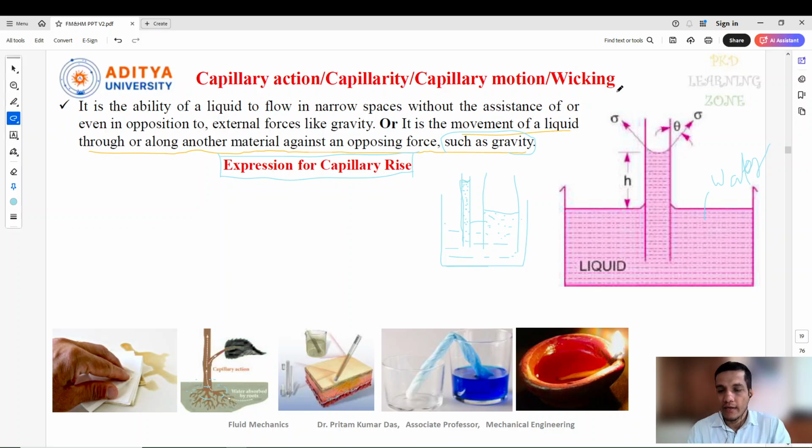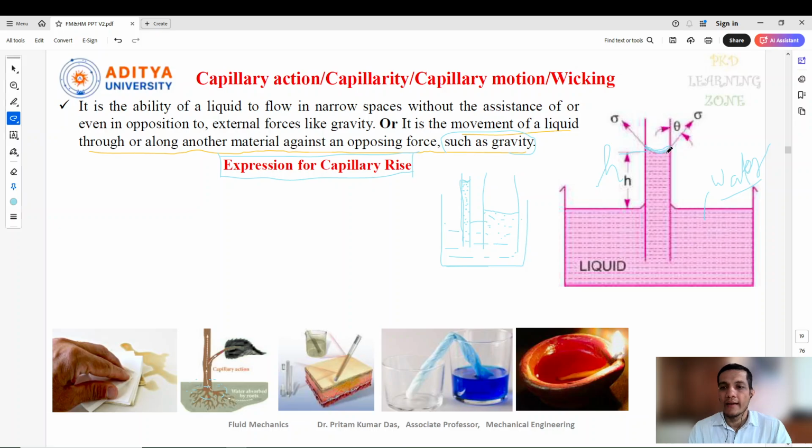Here is the diagram I have taken. There is a liquid, which as I already told is water. If you put a glass tube inside that, you can see there is a rise in water, and how much rise there is, that is denoted by h. This kind of shape will be seen for the rise in water. It's very small and difficult to identify with normal eyes, but you can take a microscope.